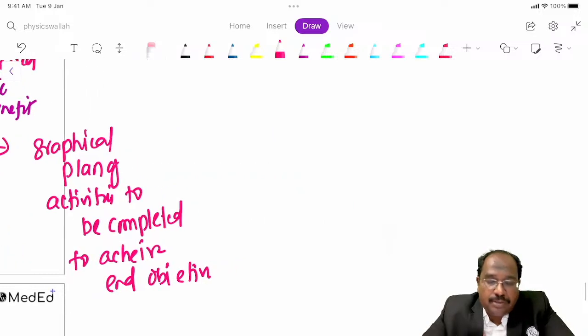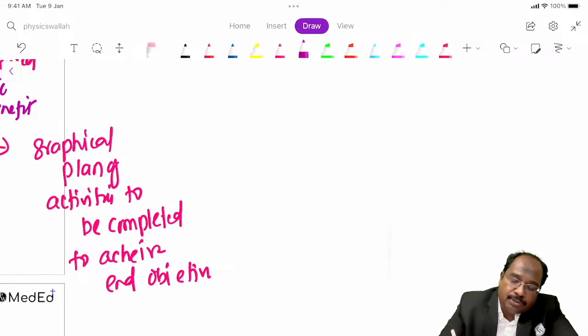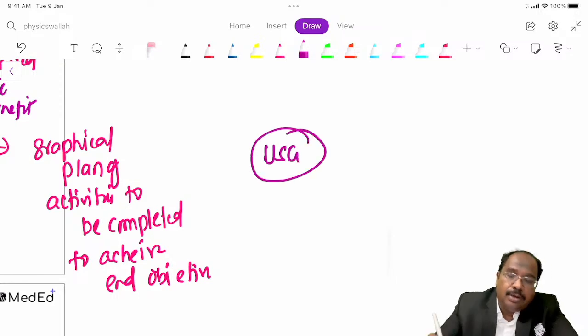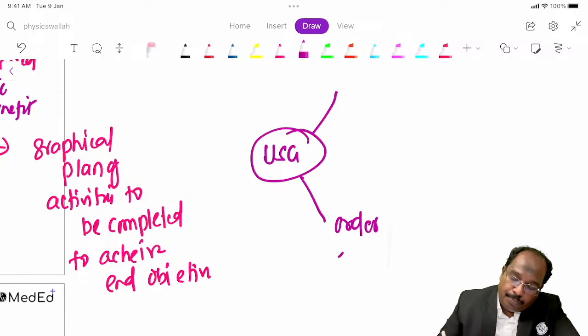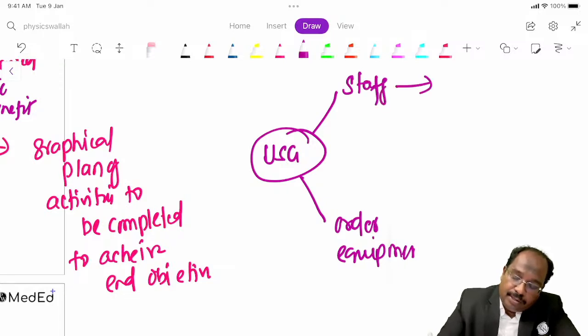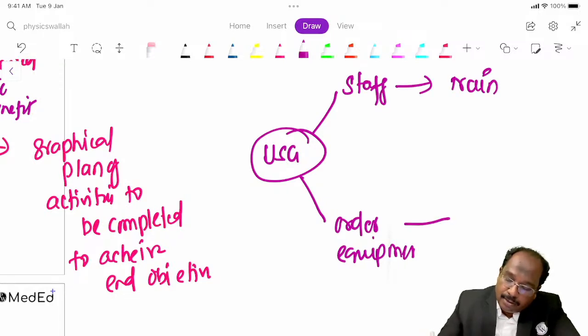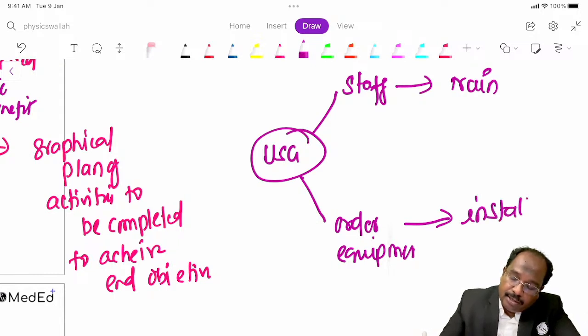For example, suppose I want to start one new test, USG. First I have to order the equipment, then recruit staff, then train them, then install it, then start the service.